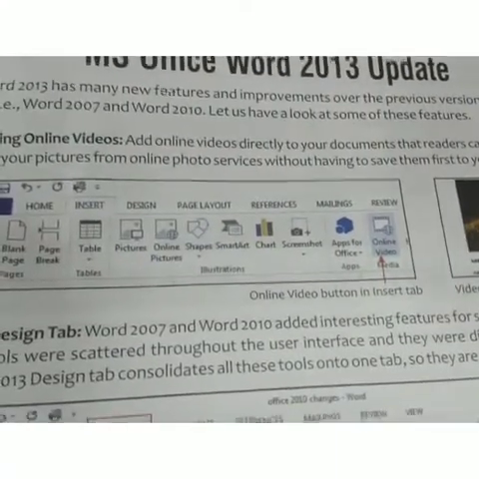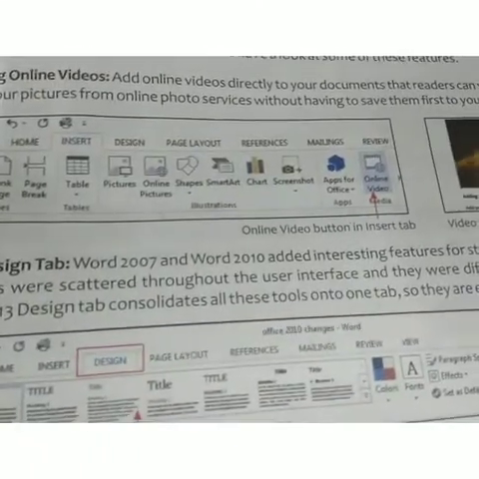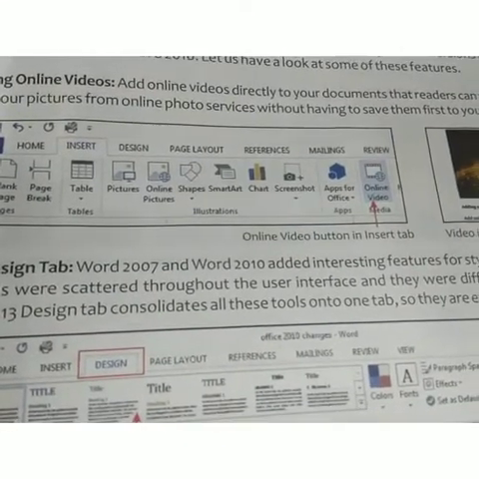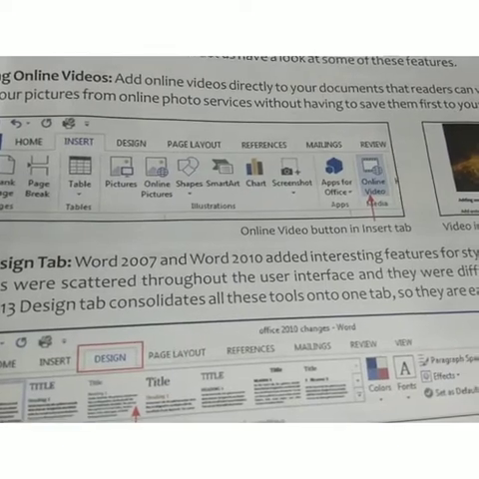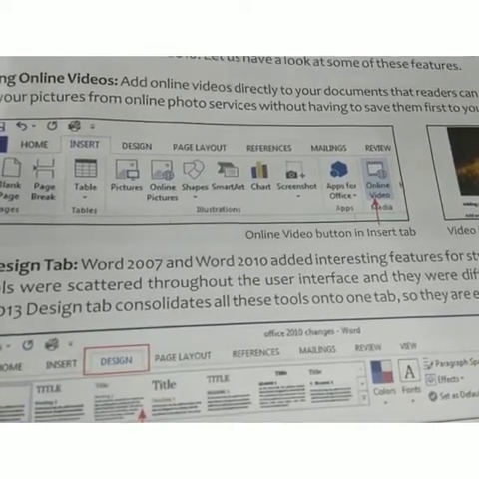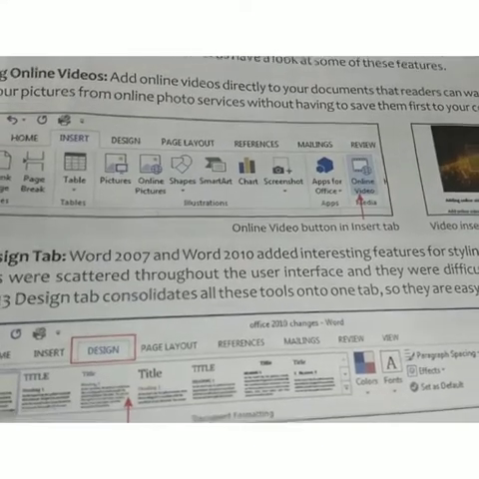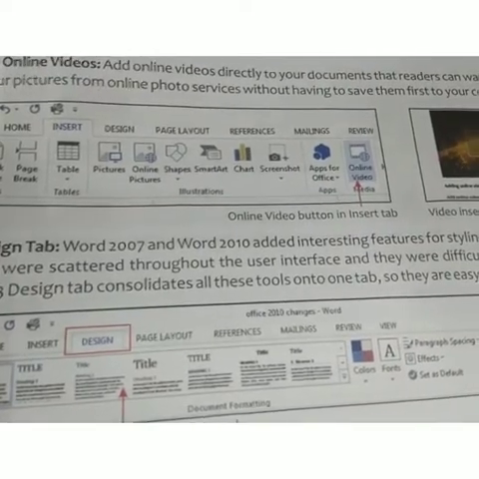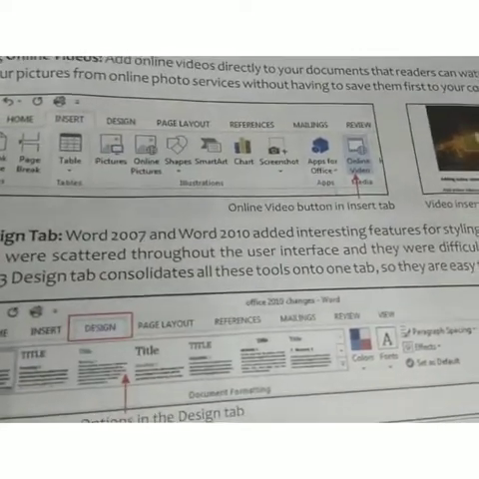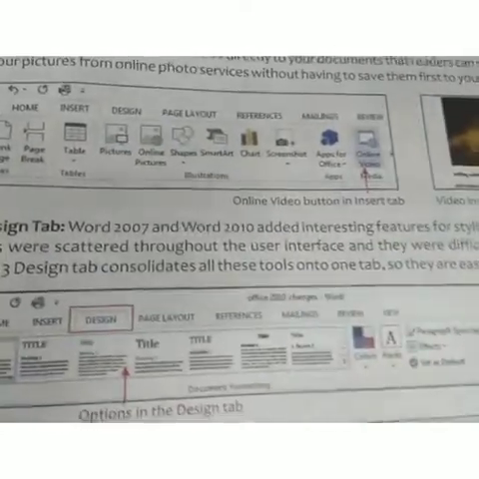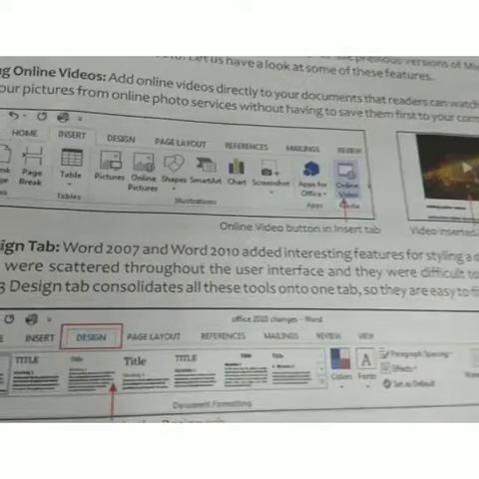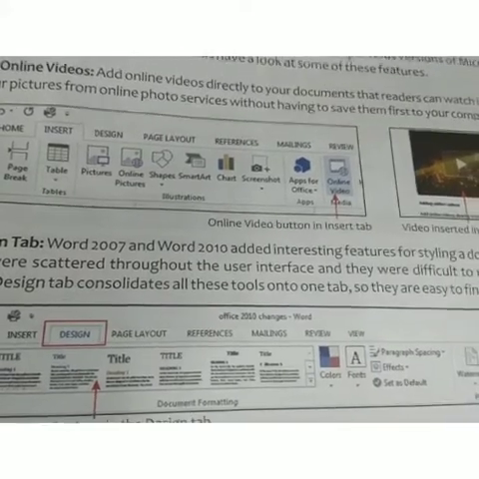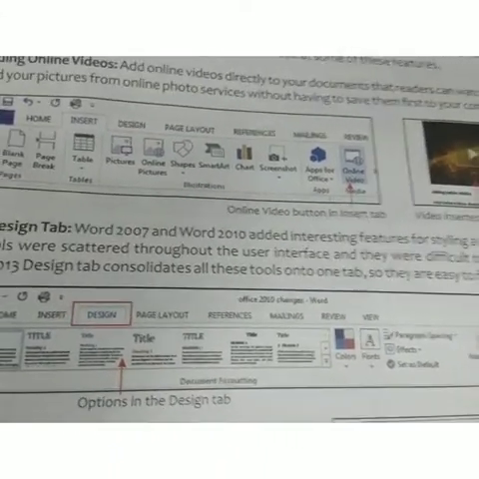Okay. Now the next feature is the new Design tab. The Design tab you already saw in Word 2007 and Word 2010, and it added an interesting feature for styling a document. In earlier versions these tools were scattered throughout the user interface, and they were difficult to use. So the new feature in 2013, the Design tab, consolidates all these tools onto one tab, so they are easy to find. You can see the options in this Design tab, for styling a document.